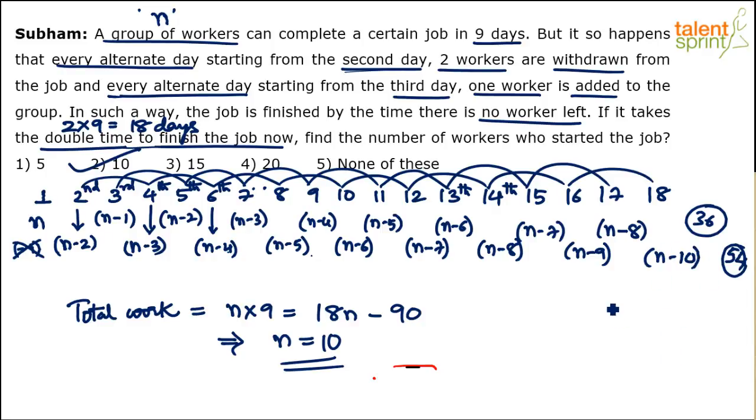You're able to follow? Going by that logic, if n minus 10 is equal to 0, that's simple logic if you don't want to do the whole calculation. But I think this concept is very important: initially n workers can finish it in 9 days, and the different sets of people working on each day have to be balanced to get the number of workers. However, one simple logic here is n minus 10 should be equal to 0, because towards the end there are no workers left. So n minus 10 is 0, which implies n will be equal to 10. That's another way that you can do it.